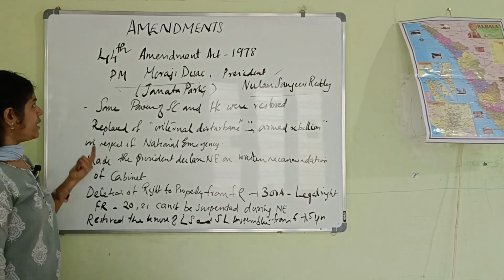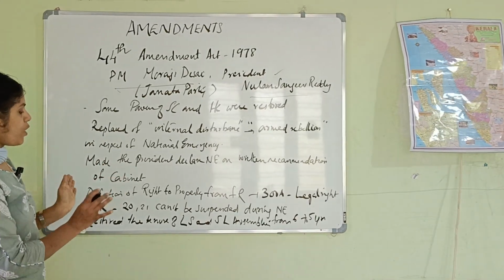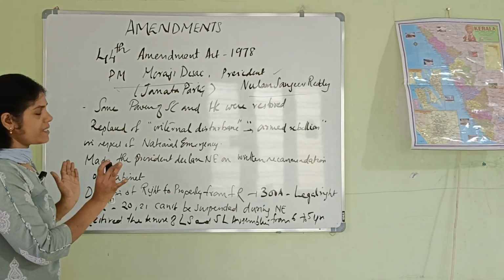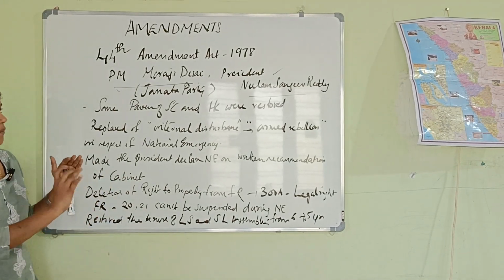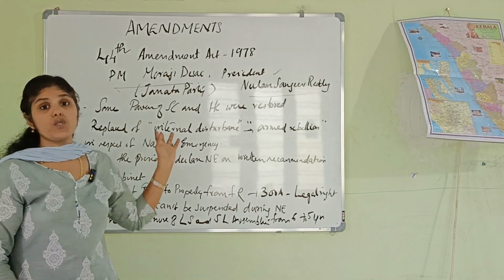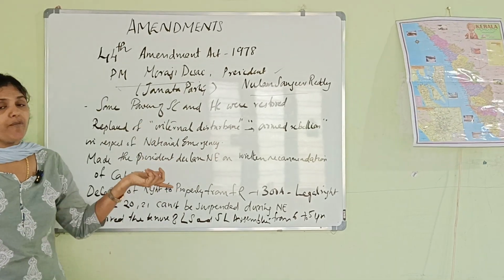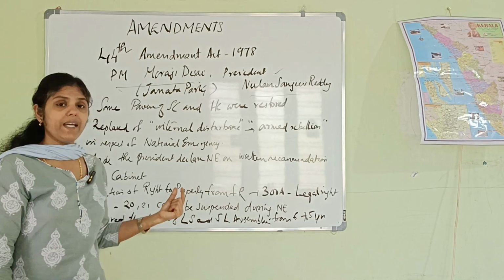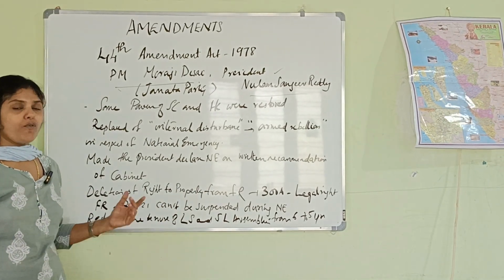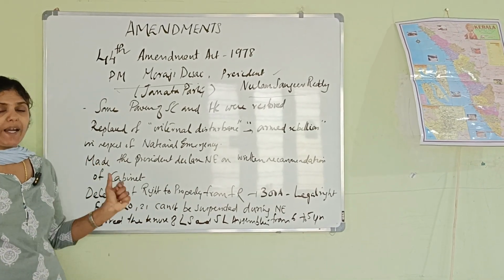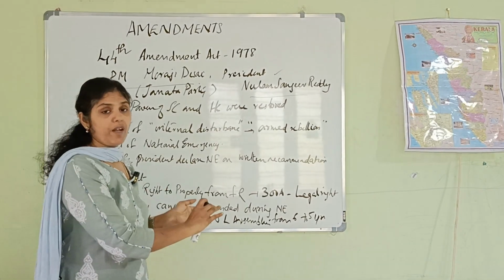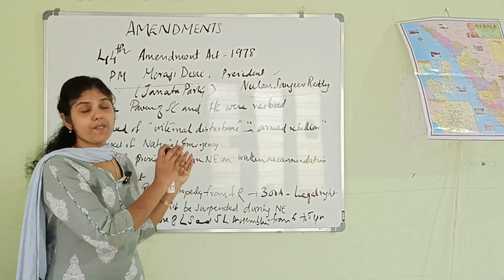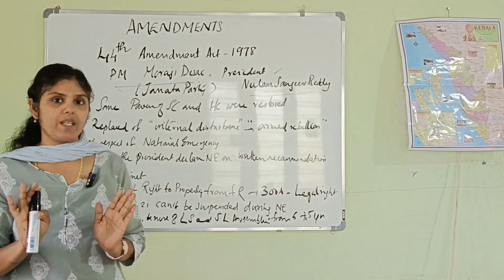Then the tenure of Lok Sabha and state legislative assemblies was restored from 6 to 5 years. It was increased from 5 to 6 years as per the 42nd Amendment Act 1976, and here the tenure of Lok Sabha and state legislative assemblies was restored from 6 to 5 years as per the 44th Amendment Act of 1978.